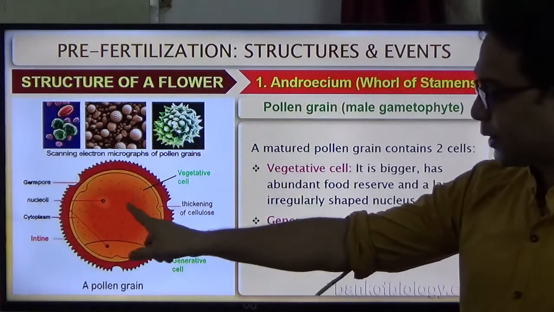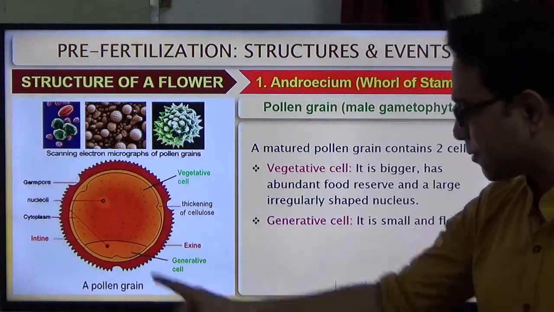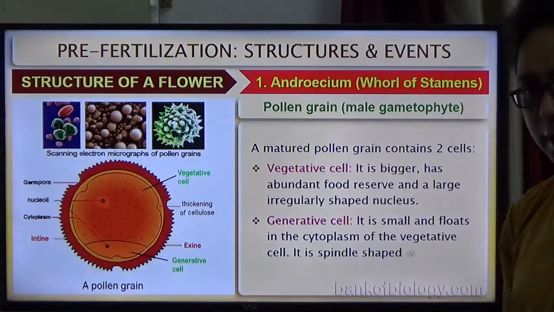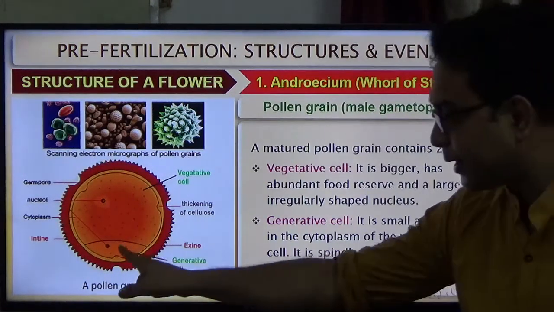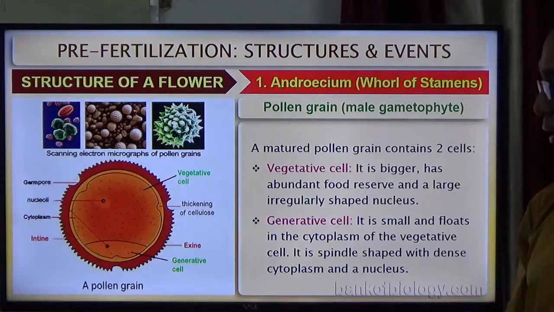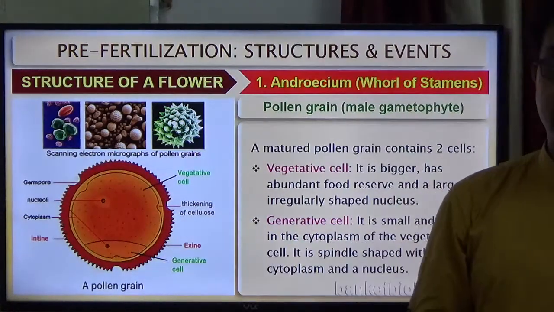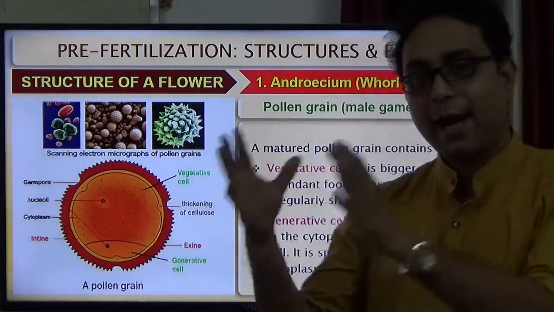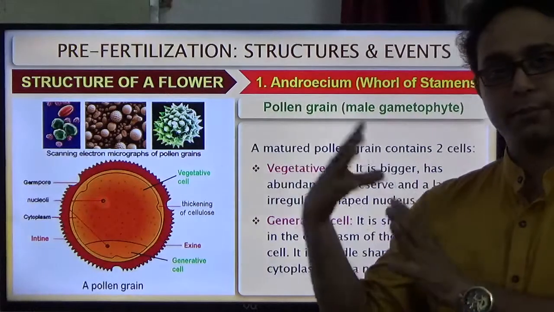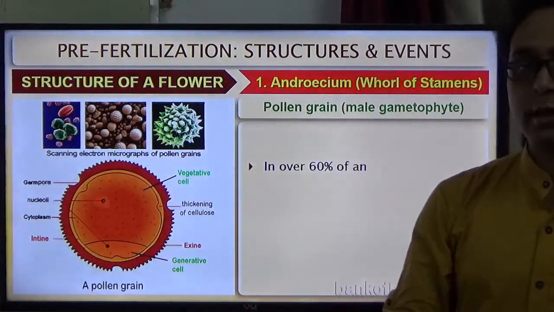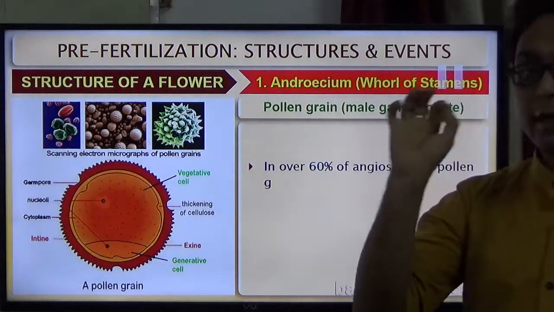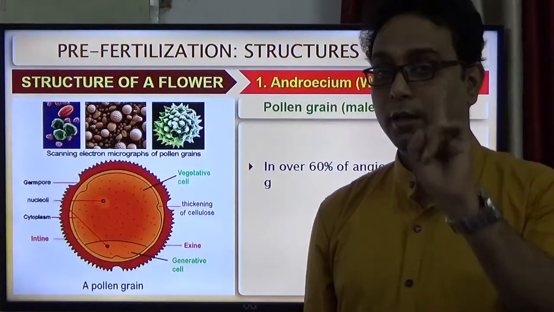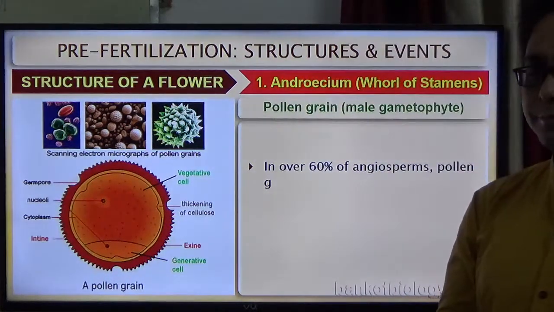Now we discuss the generative cell. It is small and floats in the cytoplasm of the vegetative cell. It is a very small structure with a spindle-shaped nucleus. So inside the pollen grain there are two types of cells, the vegetative cell and the generative cell. The vegetative cell is bigger, the generative cell is small. The generative cell has the very important nucleus which participates in the fertilization process.